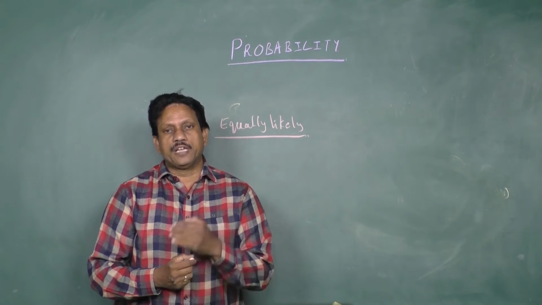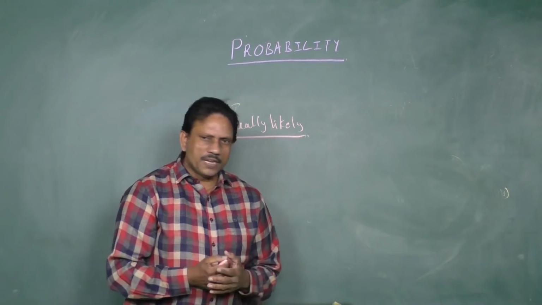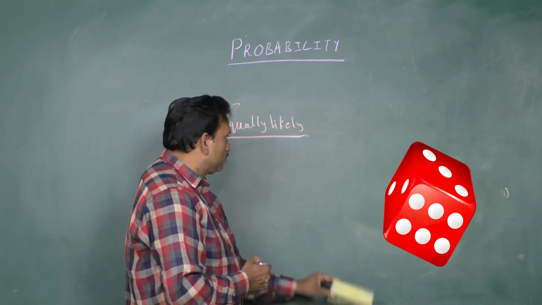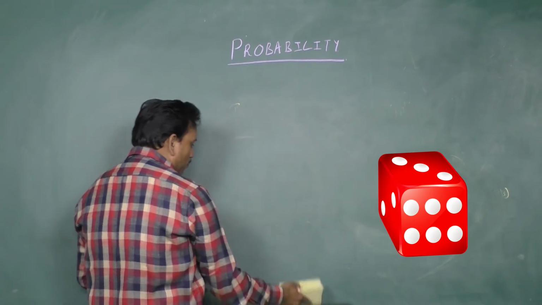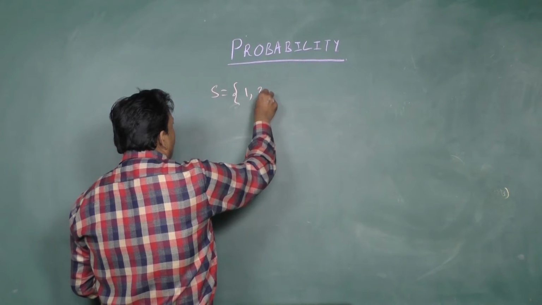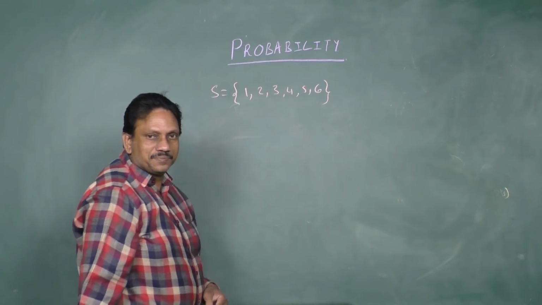Next, exhaustive events. Let us take a small example to discuss this. Consider an experiment of throwing a die. If we throw a die, you know what the sample space will be. The sample space is 1, 2, 3, 4, 5, 6.